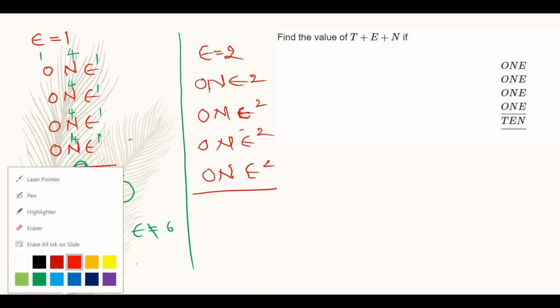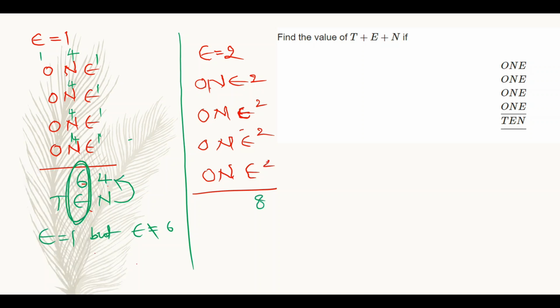So 4 E's are 8, and here this is the result, that is TEN. So N is equal to 8. I have to write 8 in the place of every N here. So 4 8's are 32. So here I am writing 2 and here 3 will be carried over to first column.